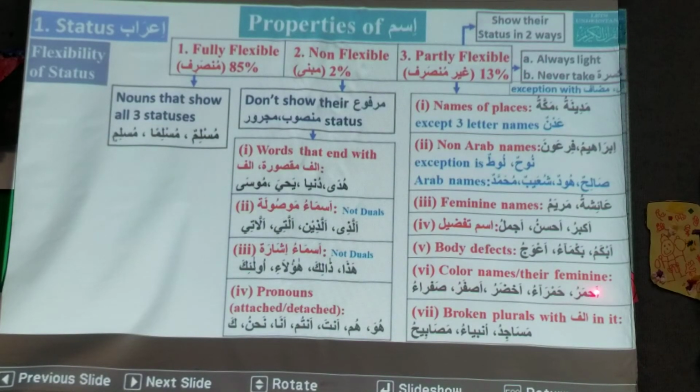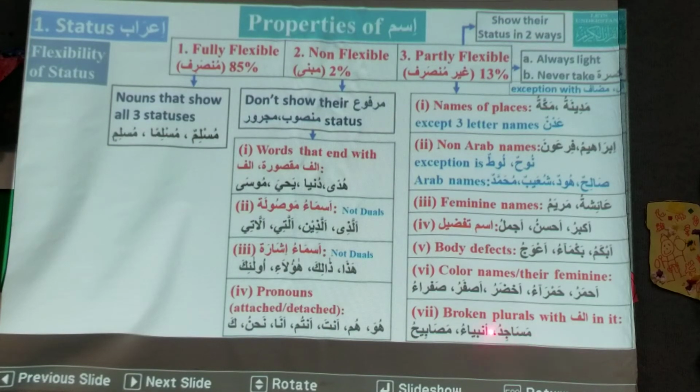Then names of colors and their feminines, they are also partly flexible. Ahmaru means ahmar, red. Hamrau is muannas. Akhdaru, green. And its muannas is khadrau. Asfaru, yellow. And muannas is safrau. So these are all partly flexible words. Then broken plurals with alif in them. Like masajid.